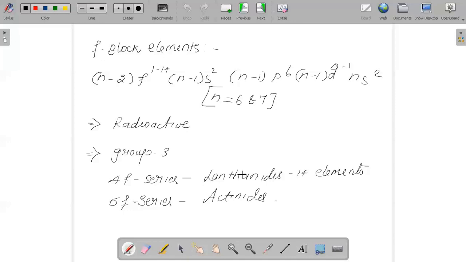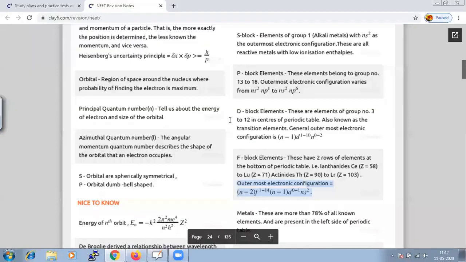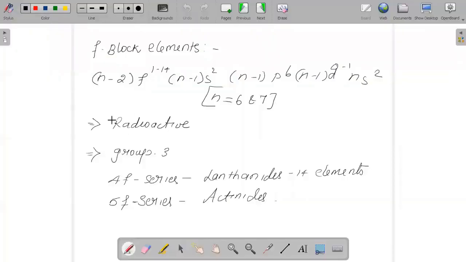Of course, you have to learn the properties even for your f block elements. Just like we grouped s block as metals and p block as non-metals and metalloids, and d block as metals, in the same way your f block elements are categorized as radioactive elements.